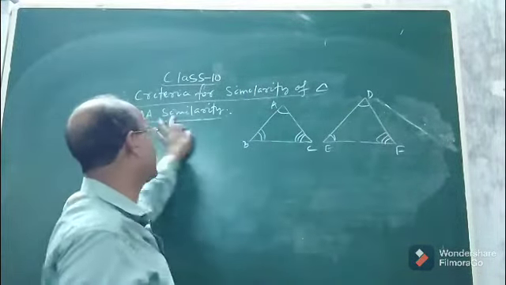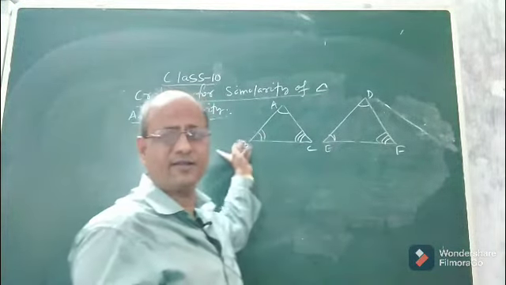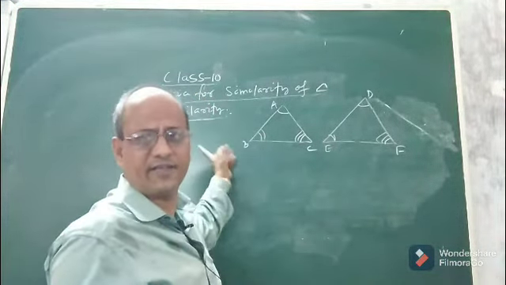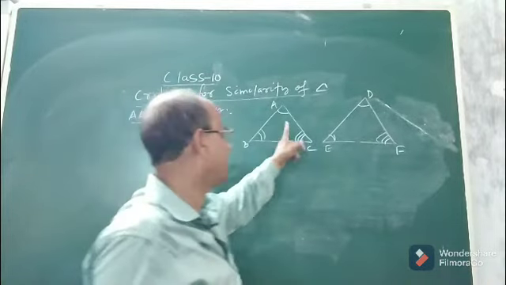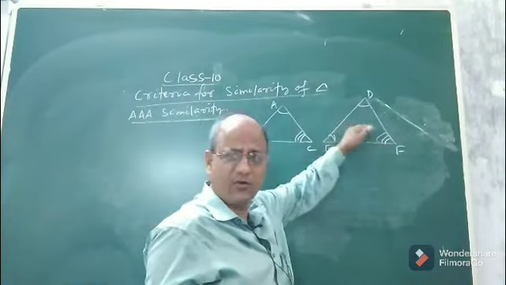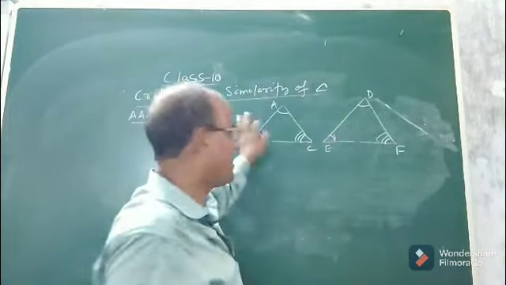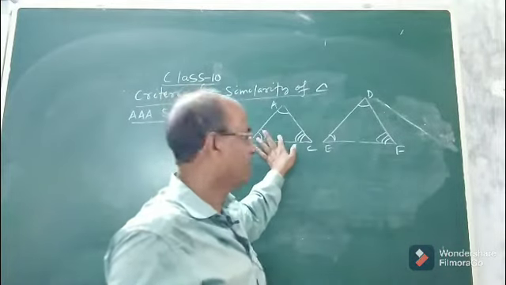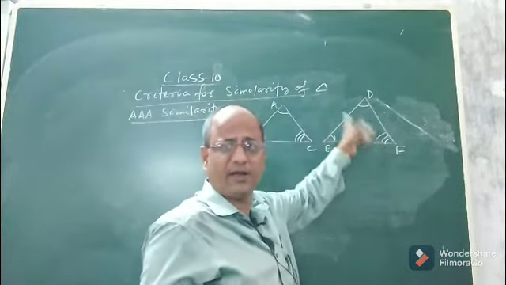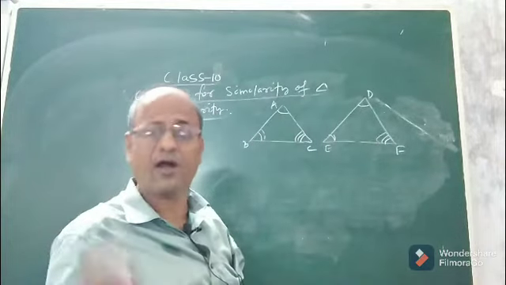Angle similarity, so what does it mean? What does this similarity condition say to us? It says that if three angles of one triangle are equal to three corresponding angles of another triangle, then the two triangles will be similar. How to prove?